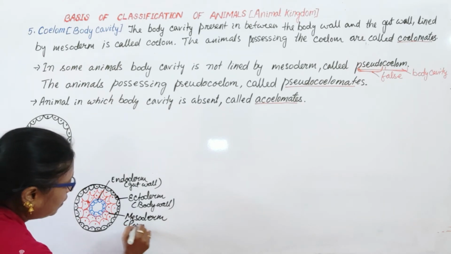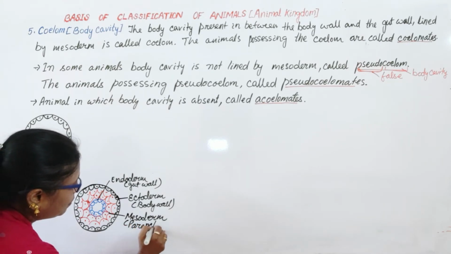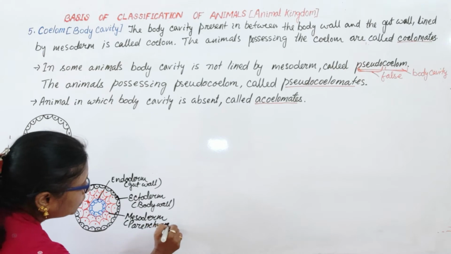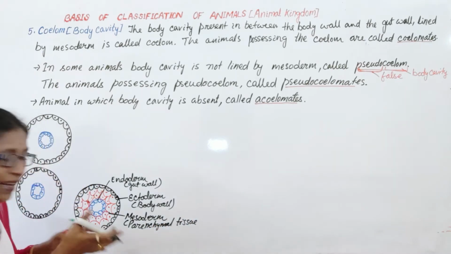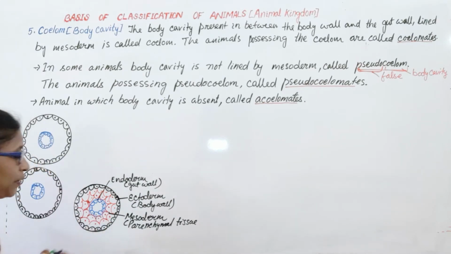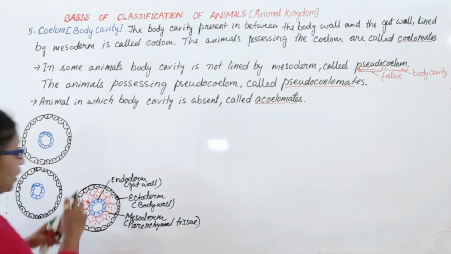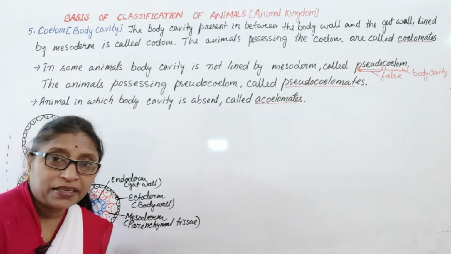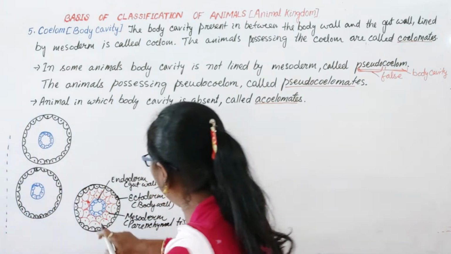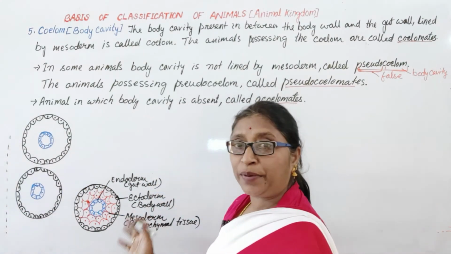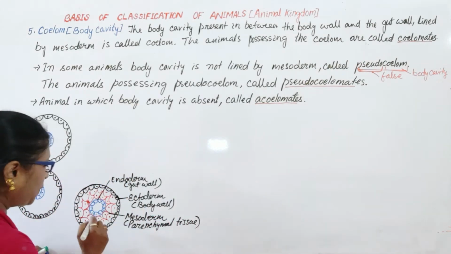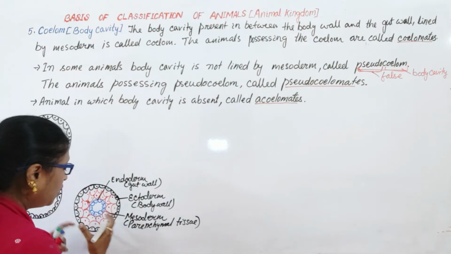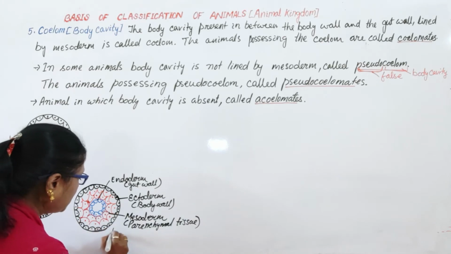Parenchymal cells, these are called parenchymal tissue. Okay, they are connecting, loose connective tissue, parenchymal tissue. So there is no space, no cavity in between these two, the body wall and the gut wall, so it is acoelomate. This type of structure is found in acoelomates.